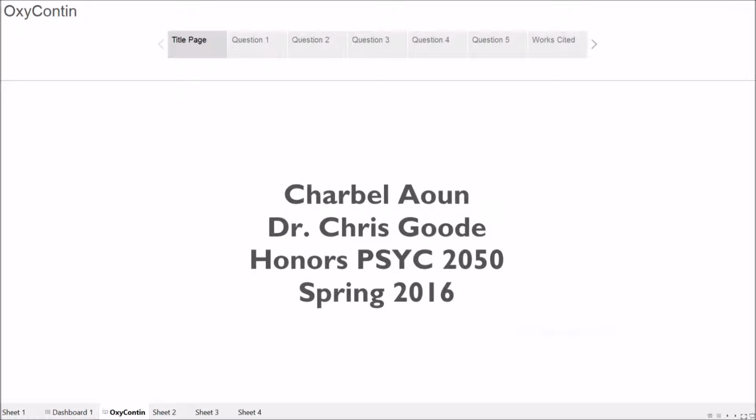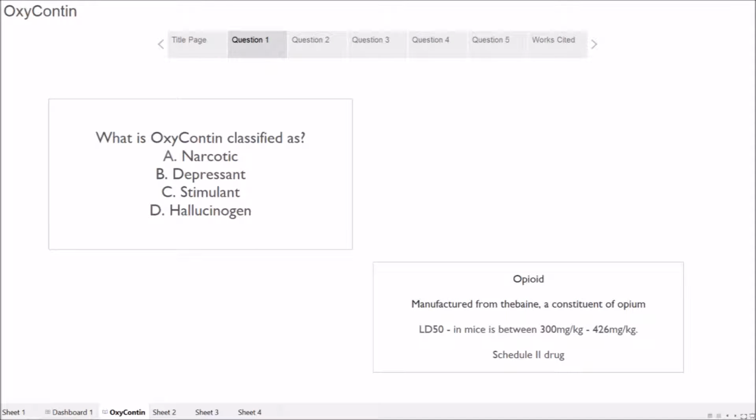So, we start off with the first and most basic question that anyone could ask. What is OxyContin classified as in terms of drugs? Well, for some information, OxyContin is an opioid manufactured from thebaine. And as we know, an opioid is derived from the opium plant, and OxyContin is considered a Schedule II drug, so it is only used for medical purposes, not for any recreational or any other purpose except for medicine.